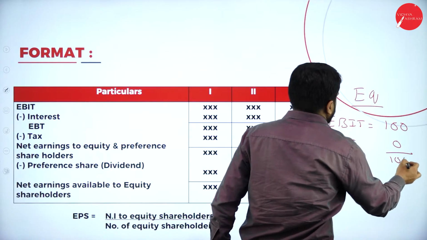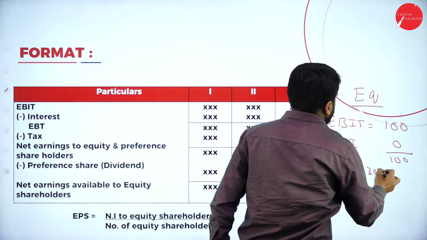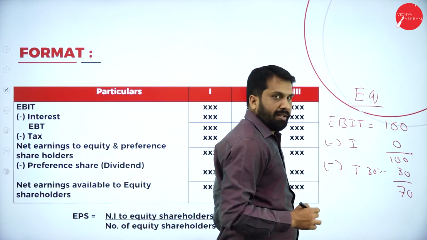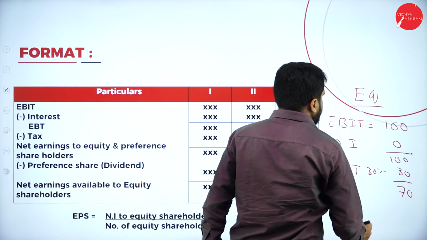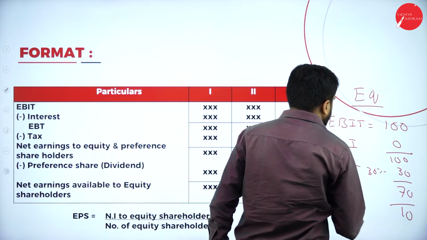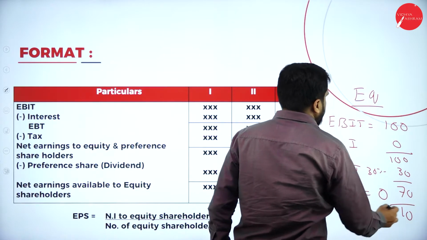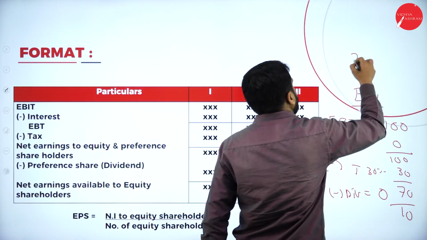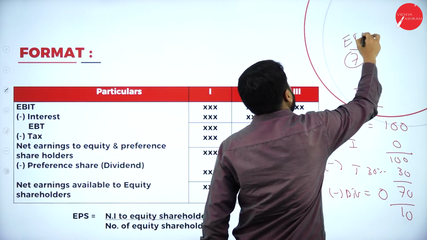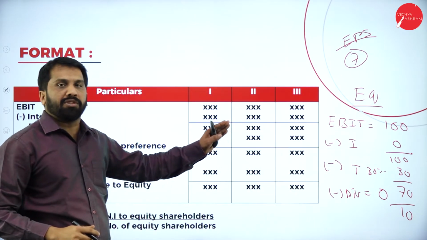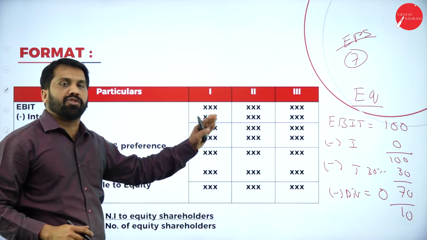On 100, the 30% tax will be 30. It will become 70. Clear? Now, on that 70, number of equity shares, there is dividend. Dividend is how much? 0. And 70 divided by 10, your earning per share is 7 rupees per share.